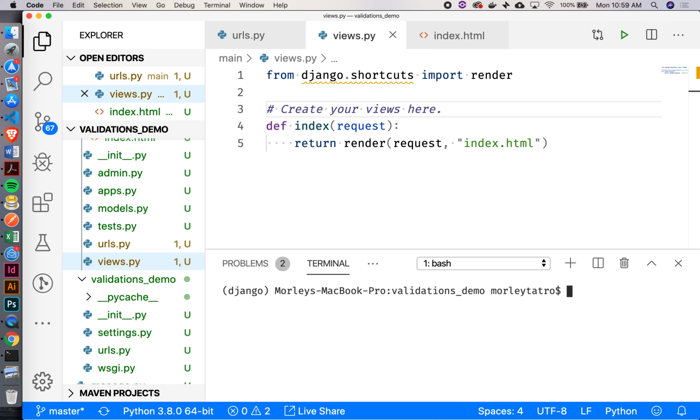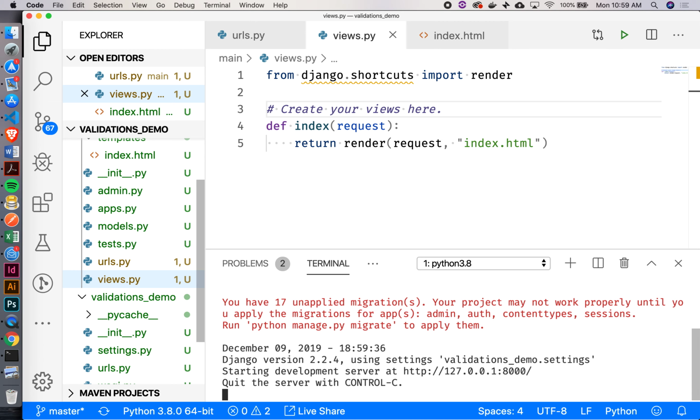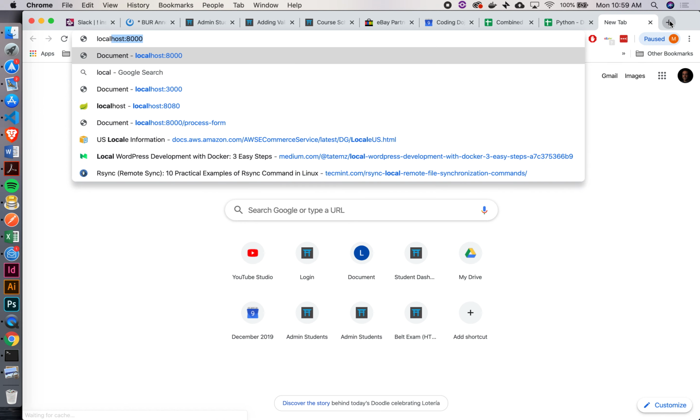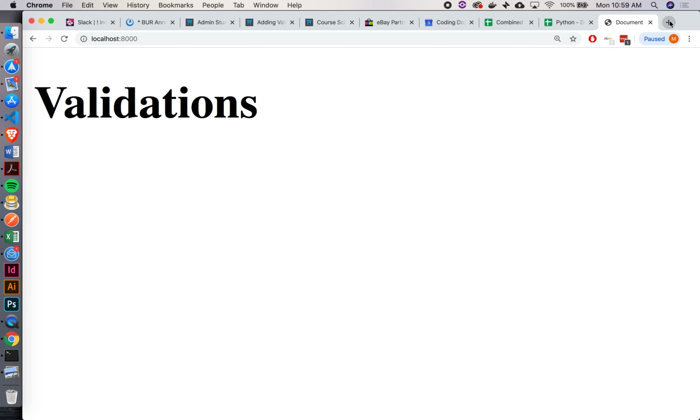So how are we going to do that? python manage.py runserver. Okay, and then let's try to open it up and just make sure that things are as we expect. Localhost 8000. There we go. We've got a working project, right?